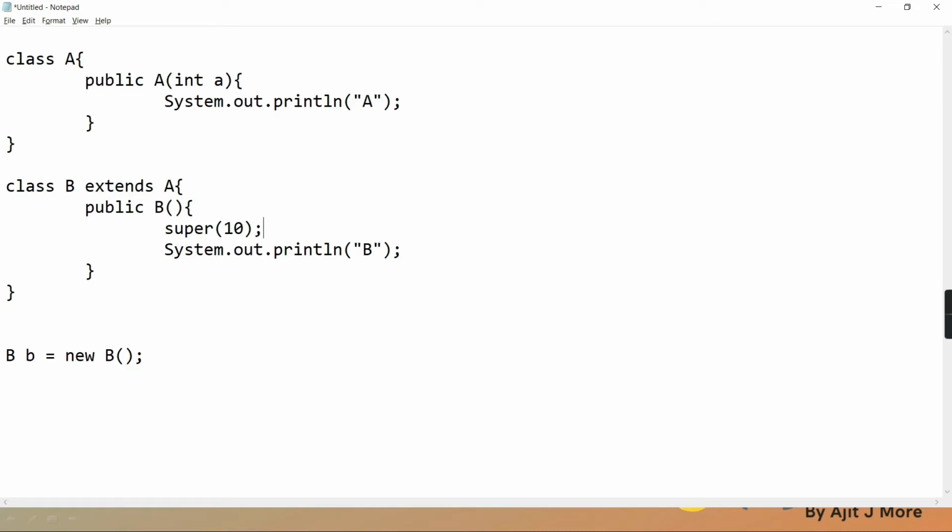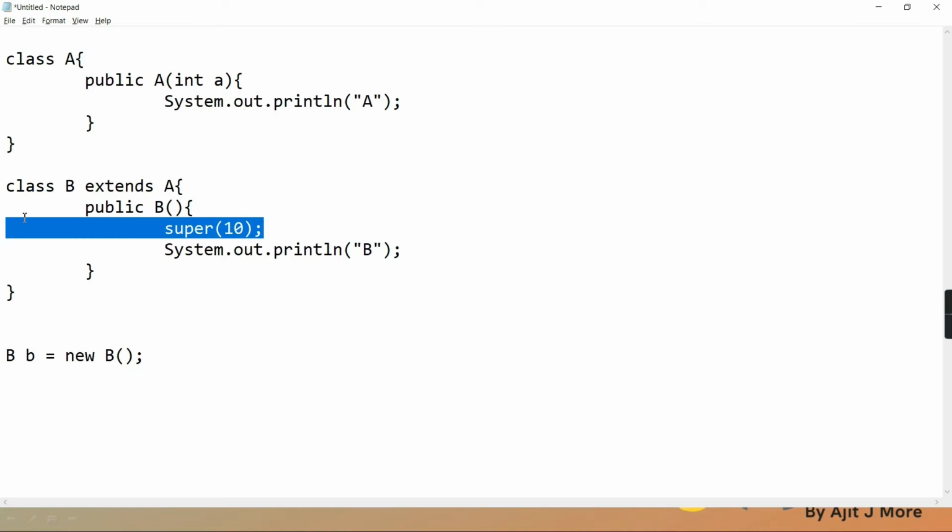That is to be done only if the parent constructor is parameterized, if it is not having a default constructor. So if the parent class has no default constructor, only a parameterized one, then you have to explicitly call.